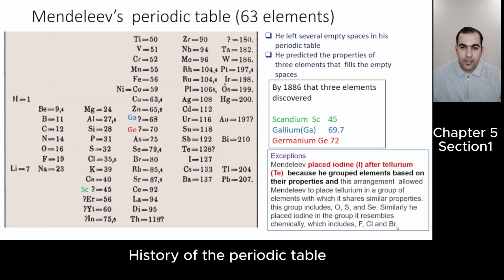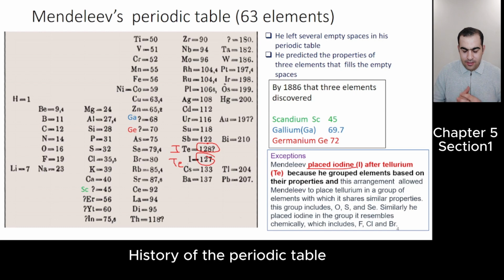Okay, in his periodic table, the exception was, here you see, he placed iodine after tellurium. How? According to increasing atomic mass, iodine must come, then what? Tellurium. Okay? Why? Because iodine is 127 and tellurium is 128. We know according to increasing atomic mass, 127, which is the atomic mass of iodine, must come, then tellurium.